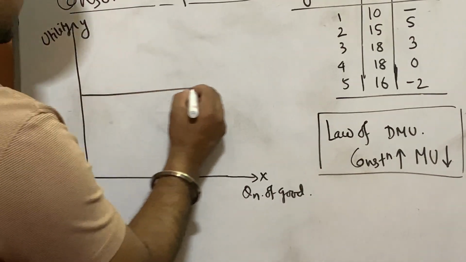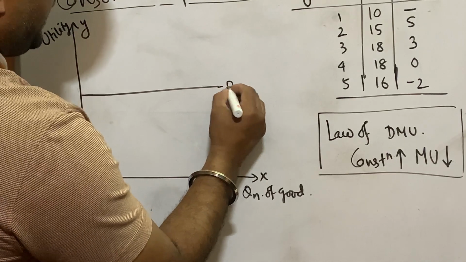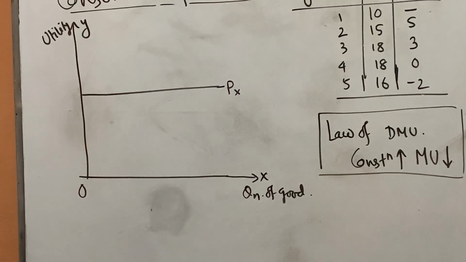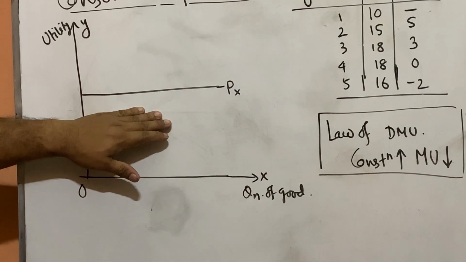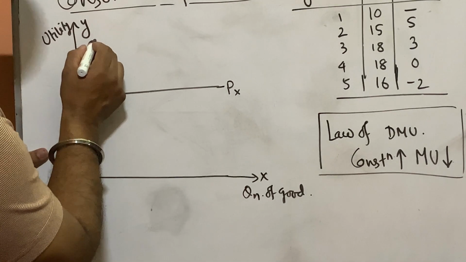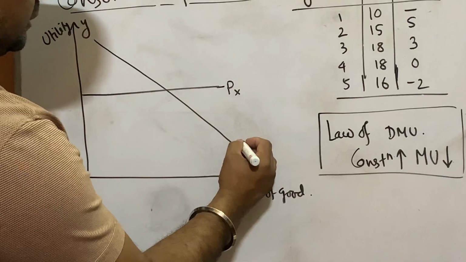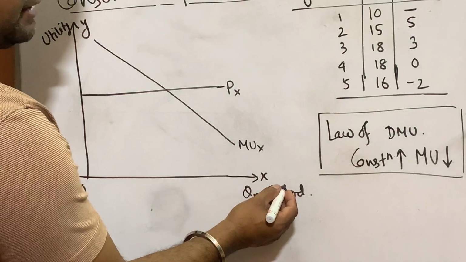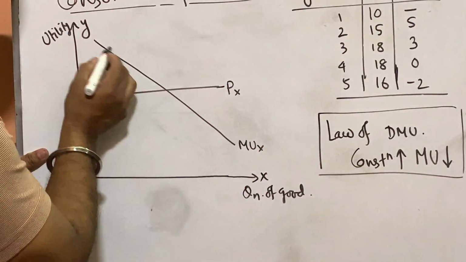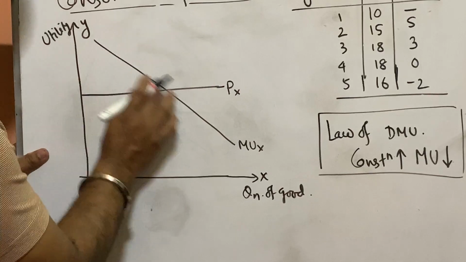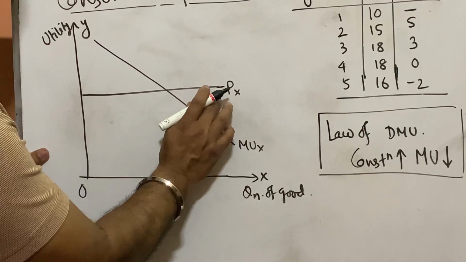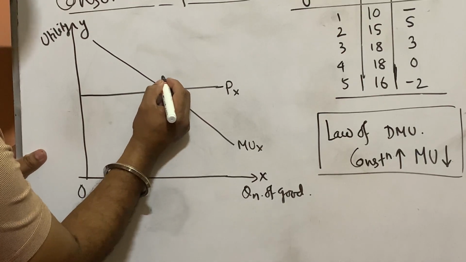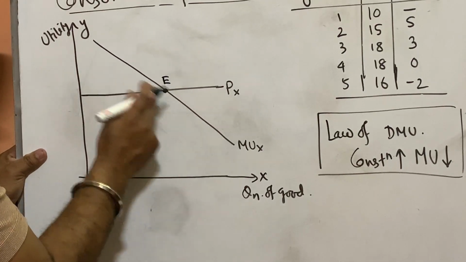This is our price line. It is parallel to the x-axis because we are assuming the price is fixed. The consumer cannot change the price, we are assuming here. This is our marginal utility line. It is always downward sloping. In some cases, it may be negative also. We are not showing the negative part, only the positive part. So this is our marginal utility line, and this is our price line. Now at point E, both lines intersect each other.